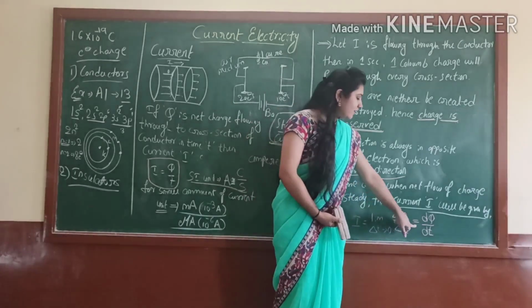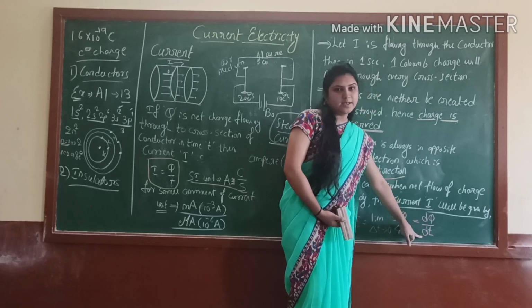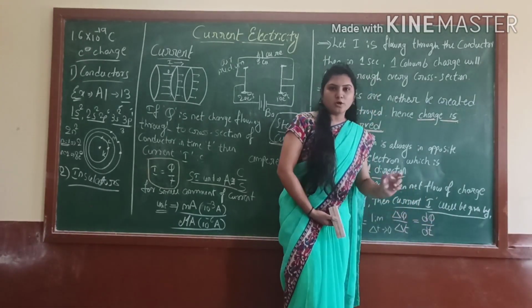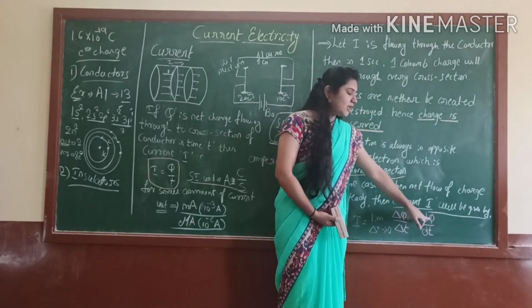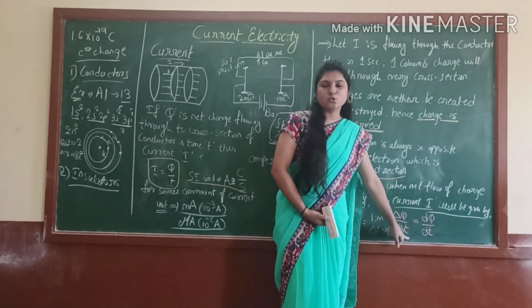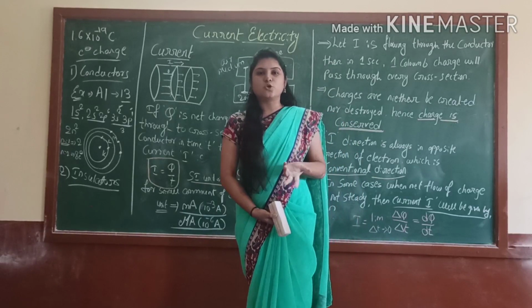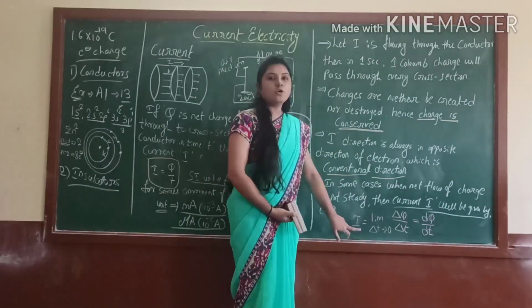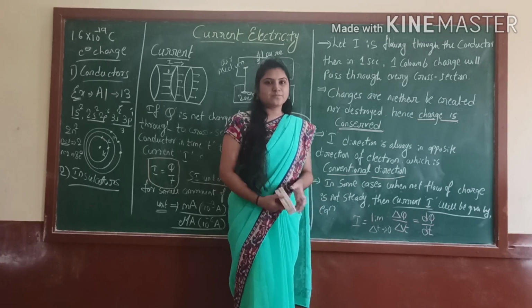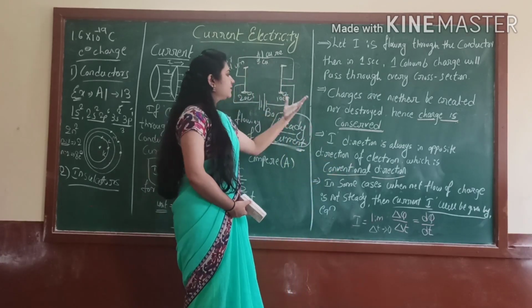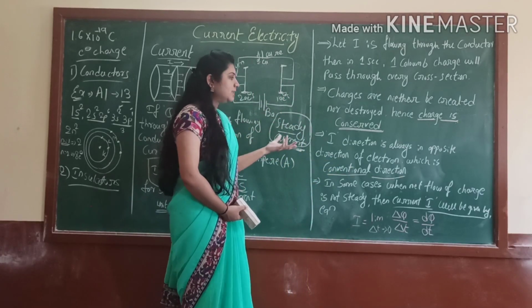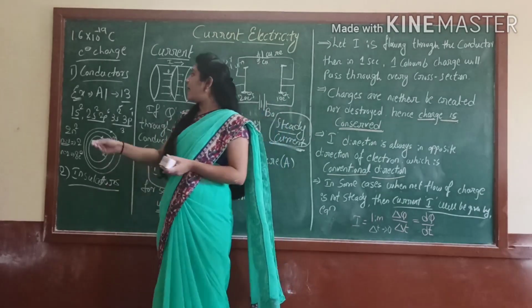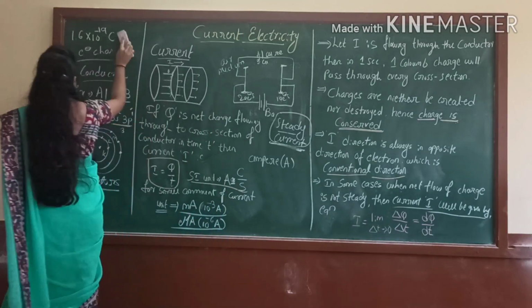So I can write this as dQ by dt. Small d, capital Q divided by small d, small t. That is, the rate of change of flow of the electrons through a cross section of a conductor is also called a current. Right? This is one more definition of the current. Students, here we discussed the different properties and different definitions of the current. Right? Now I am going to discuss some concepts.